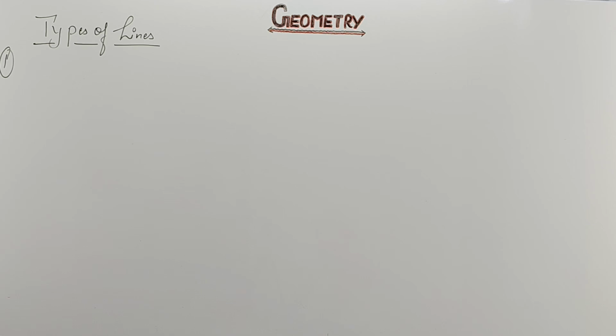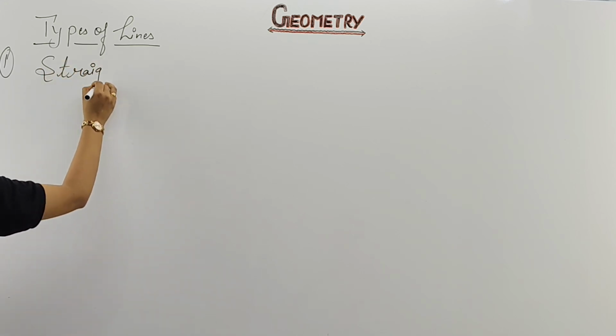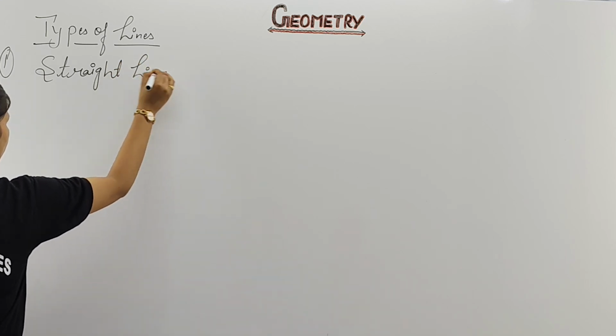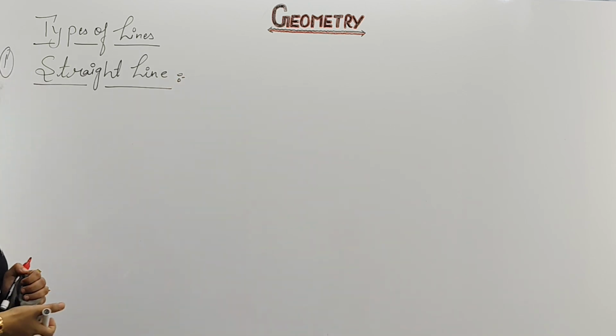Your first is straight line. Now I have explained once. Can you draw the same line in the comment section? Can you draw that line?